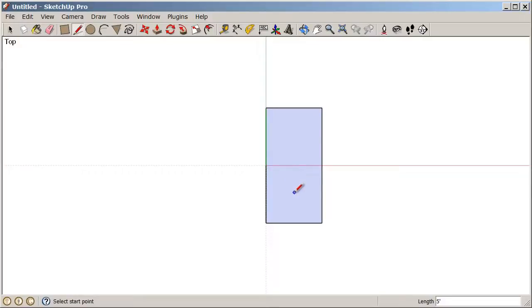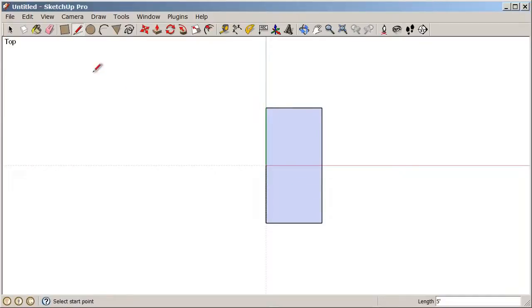So if we were to use our eraser tool and break a closed loop of coplanar edges, it would also delete our surface. So keep in mind that the hot spot of that eraser tool is on that little square at the tip of the eraser, and we're just going to click on this edge, and when I delete the edge, I delete the surface because we're breaking the closed loop of coplanar edges. But not to worry, we can always reheal that surface at any time. Go back to our line tool and make sure we go from an endpoint, click once to start, to an endpoint, click again to finish, and we can reheal that surface.